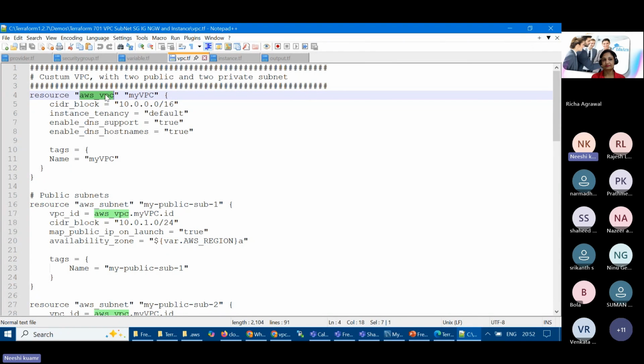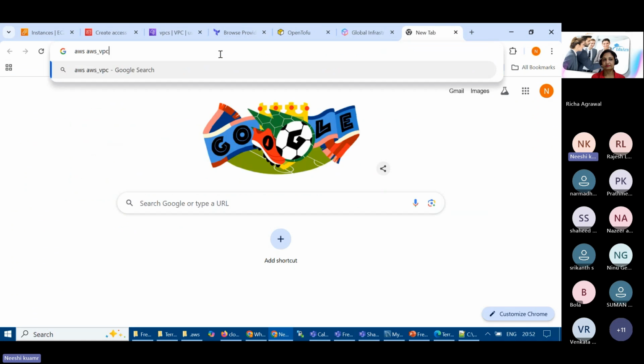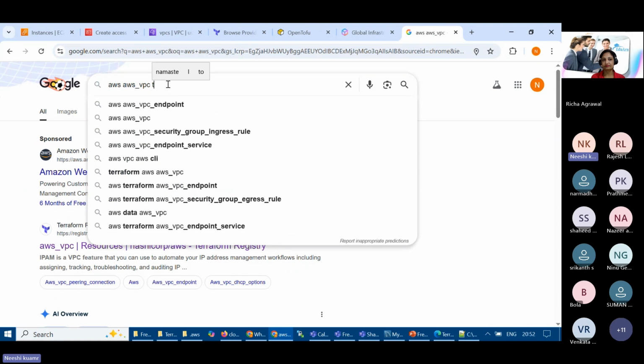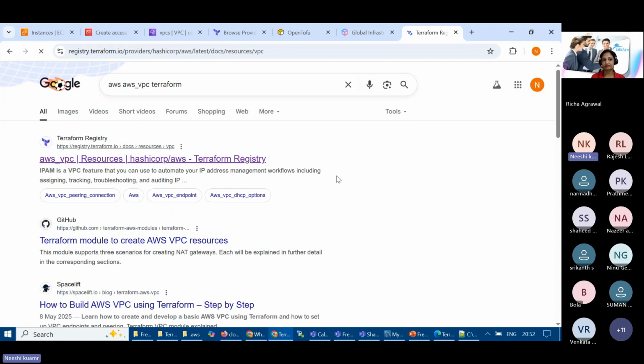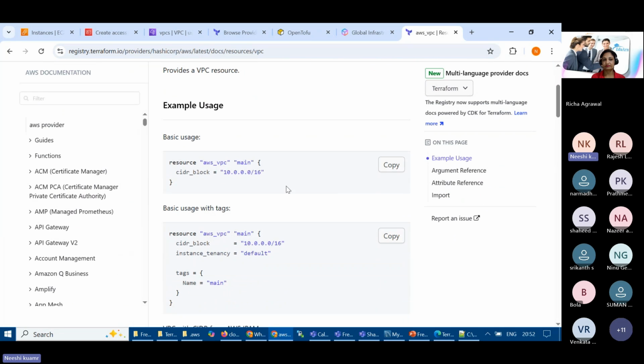With the help of this resource, we use the resource and the name of the resource, and this name will be referred to in Terraform. So if I go for AWS and AWS VPC, I'll mention that in Terraform. You can see here aws_vpc, and the inner resource is there, because this is a declarative language. So it is resource, type of the resource, and name of the resource.